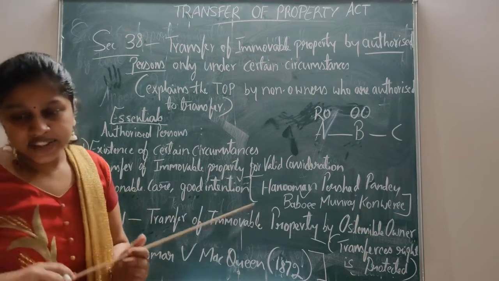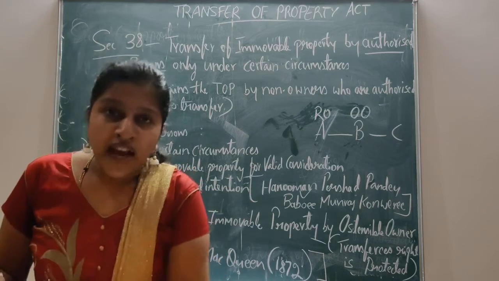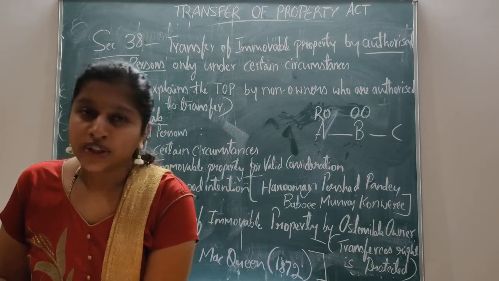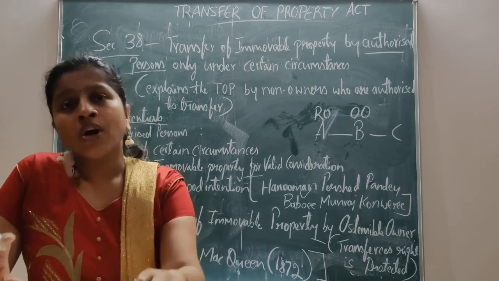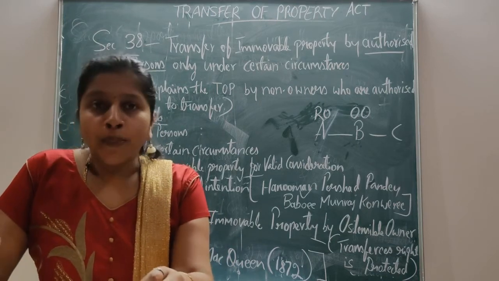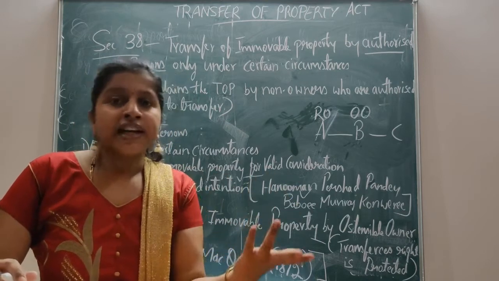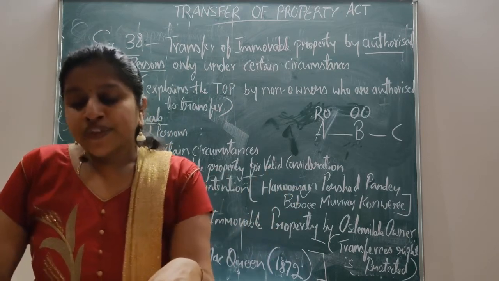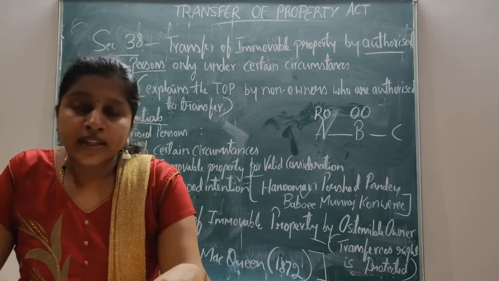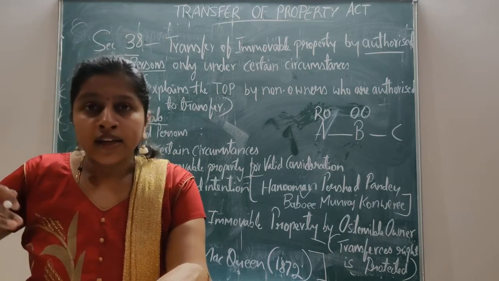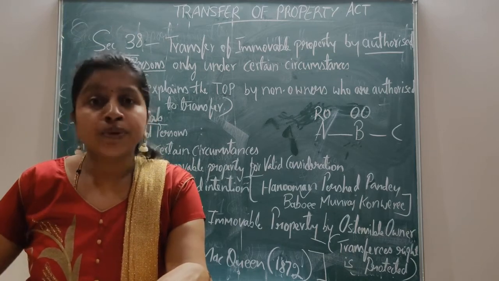It is from 1872. Let me tell the facts of the case. MacDonald purchased some landed property in Calcutta in the name of his wife, Bunnu Bibi.